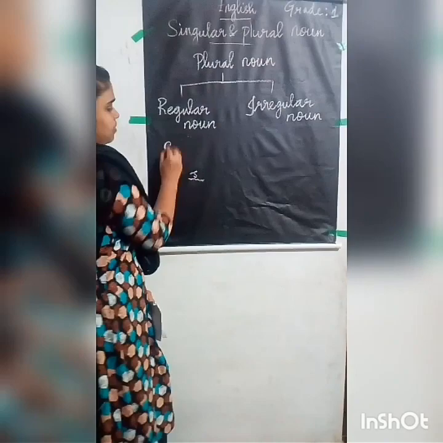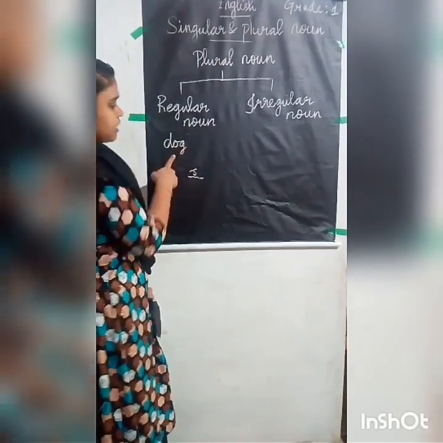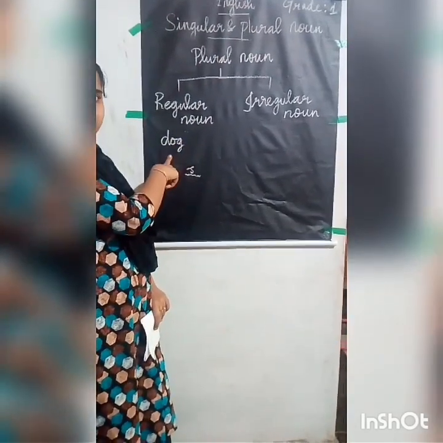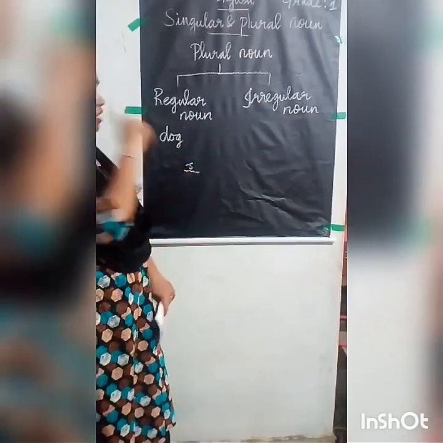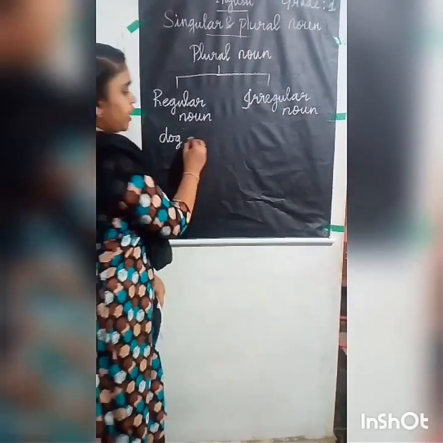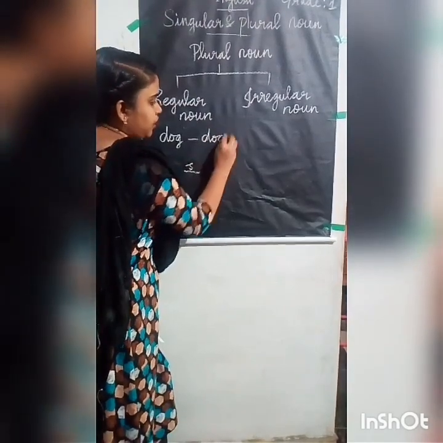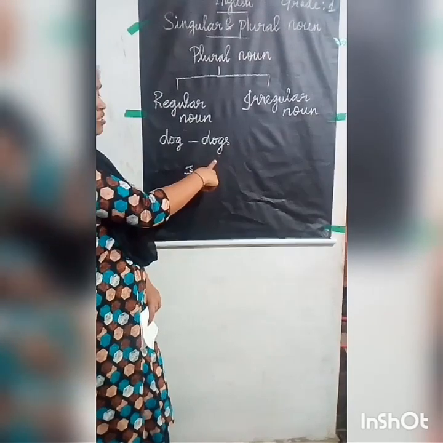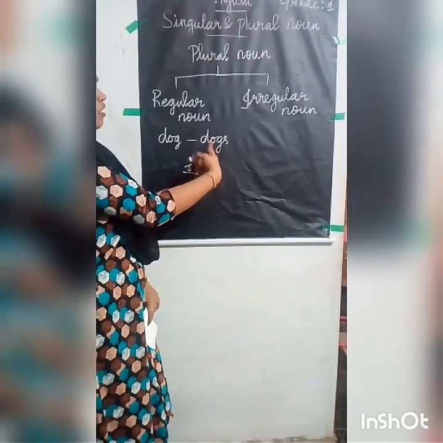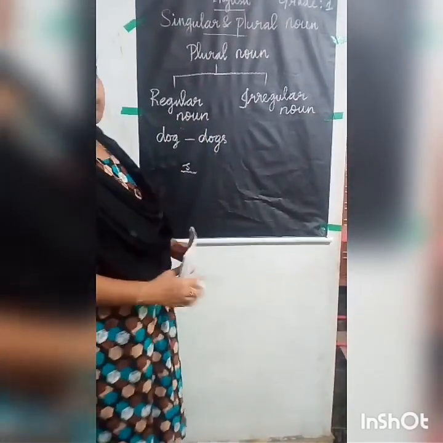For example, dog. This is a singular regular noun. Now when you are changing this, you will change it as D-O-G-S, dogs. So this is the plural regular noun.